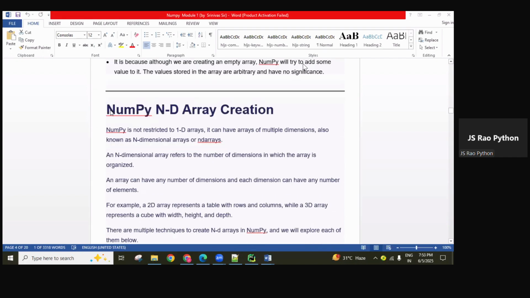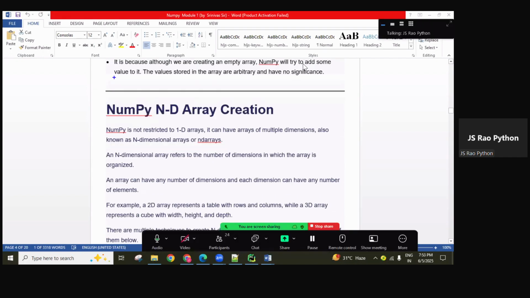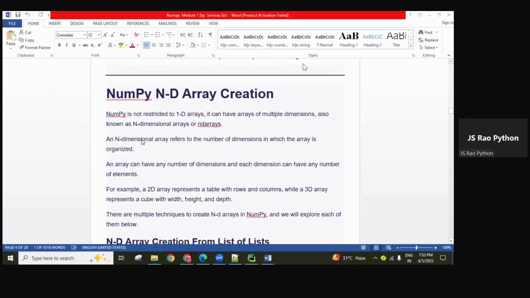Now this is a separate topic. Above all, guys, how to create array objects: using the array function, using the arange function, using the zeros function, using the ones function, using the empty function, like that. Several ways we printed, guys. Next, NumPy nd array creation means how to create an n-dimensional array object.